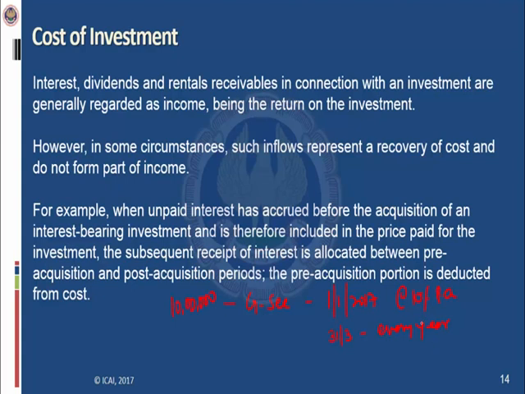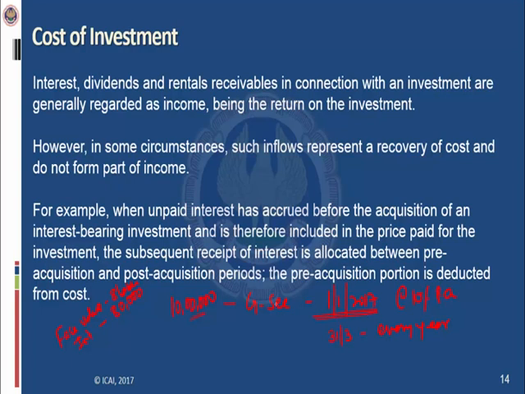So the entity has purchased a government security for rupees 10 lakhs. The face value of those government securities is rupees 8 lakhs. So the interest for a full year will be 80,000. The entity has acquired this investment on 1st January 2017.